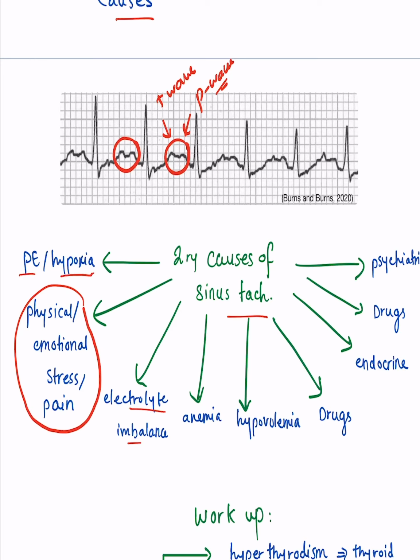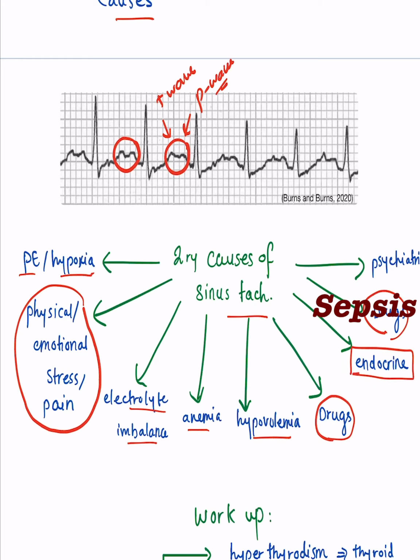You see it in patients with electrolyte imbalance. You see it in patients with anemia, hypovolemia, patients that use drugs, whether they're medical drugs or recreational drugs or stimulants. Endocrine diseases can also cause sinus tachycardia, and I have drugs here twice, and psychiatric causes, something like anxiety or panic attacks or stuff like this.